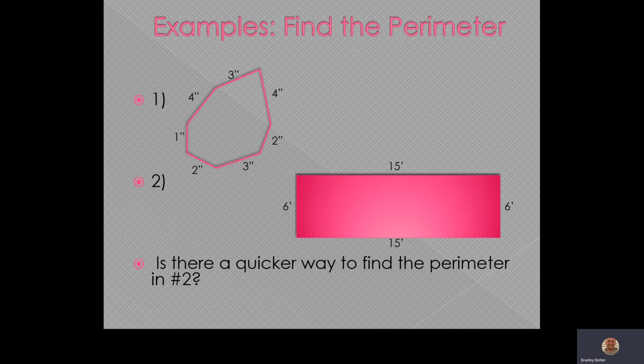Okay, so there you go in number 1. You have a shape, and it's got the dimensions there with the two little tick marks after. So the way you read that is all of those side lengths are in inches. We want to find the perimeter of that shape.